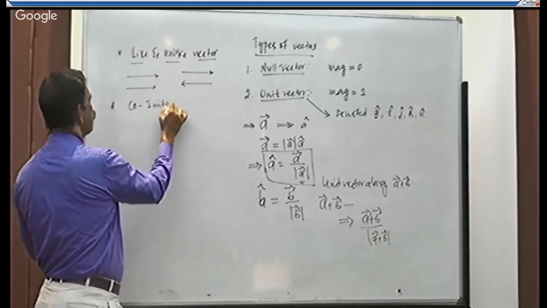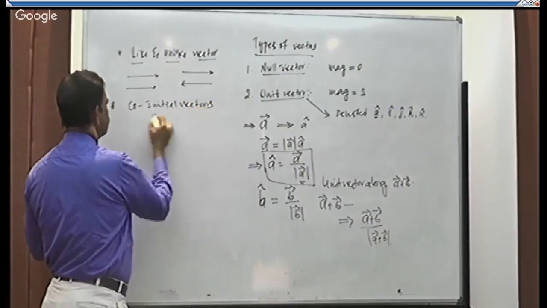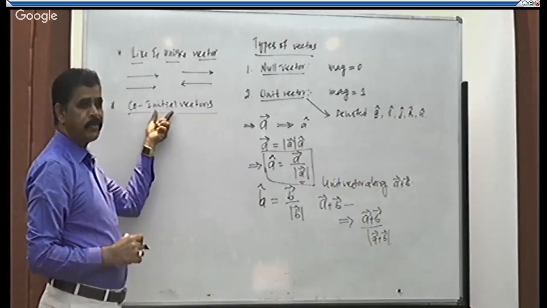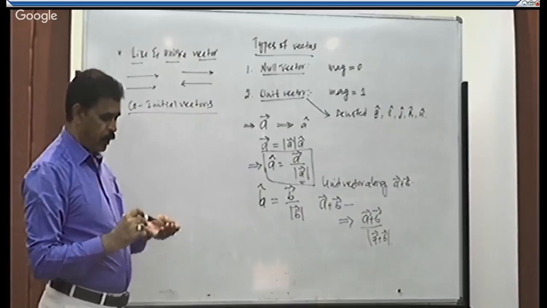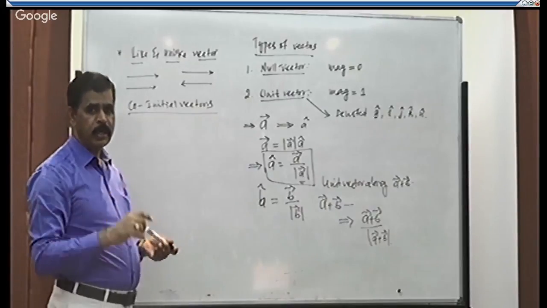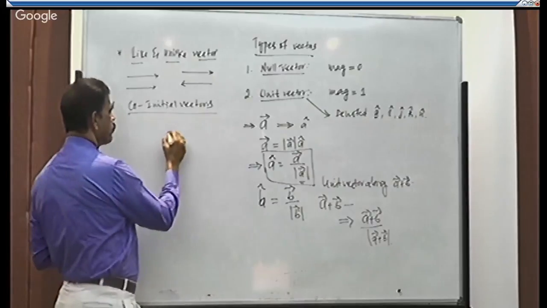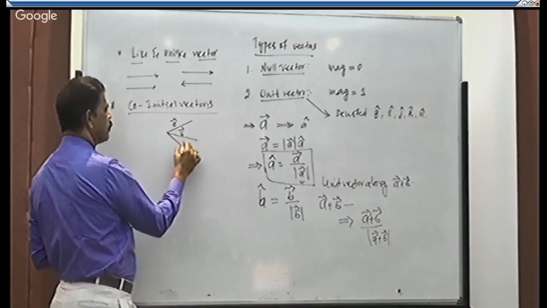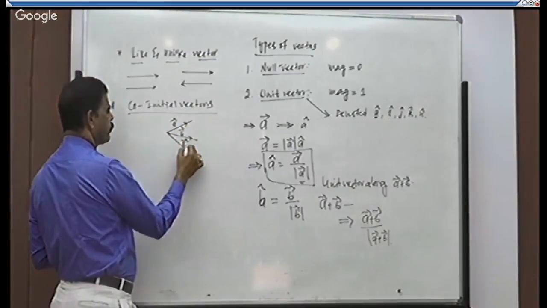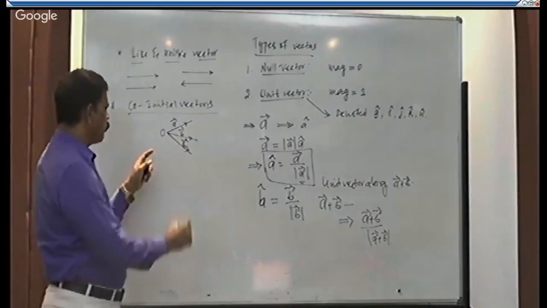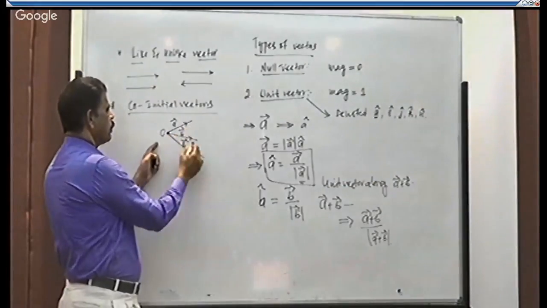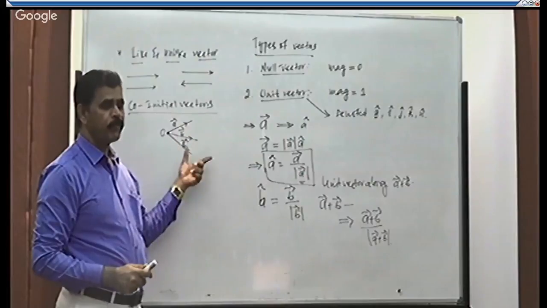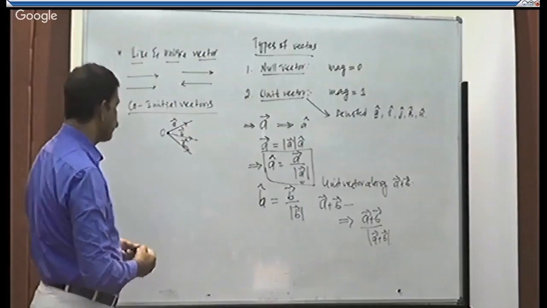Okay. Next type, co-initial vectors. The literal meaning of co-initial is: co means same, initial means starting point. A number of vectors are said to be co-initial vectors if they start from the same point. See, this is vector A, this is vector B, this is vector C. They are starting from the same point, O is the starting point. They are said to be co-initial vectors if they start from the same point.